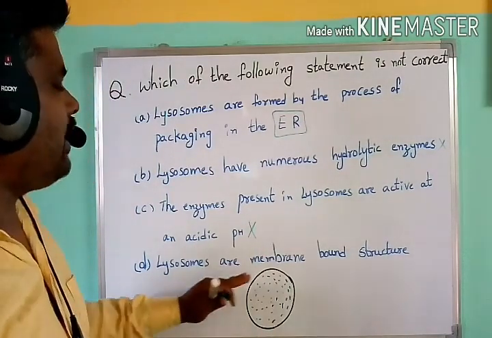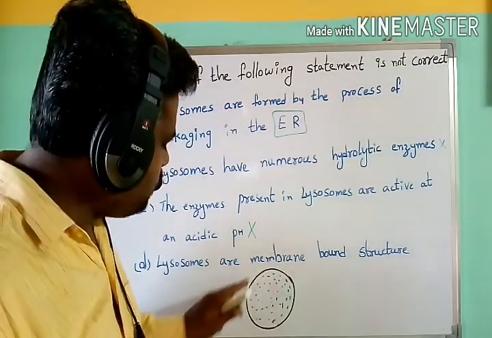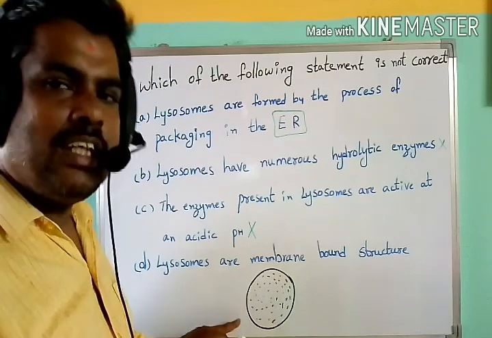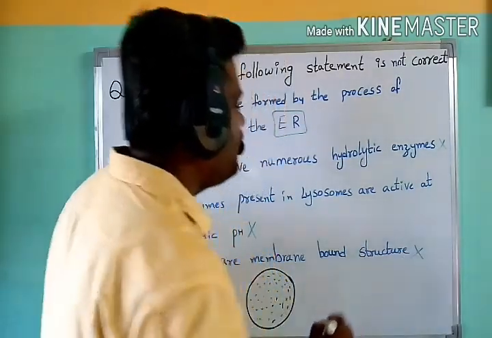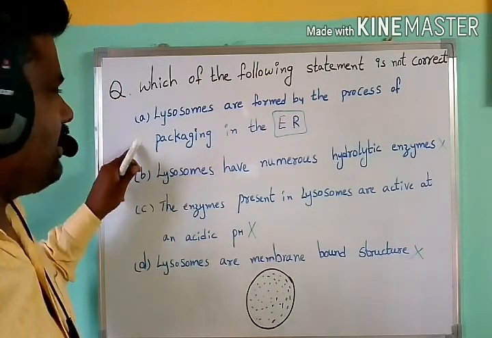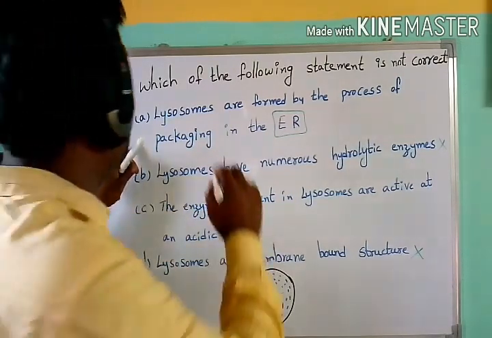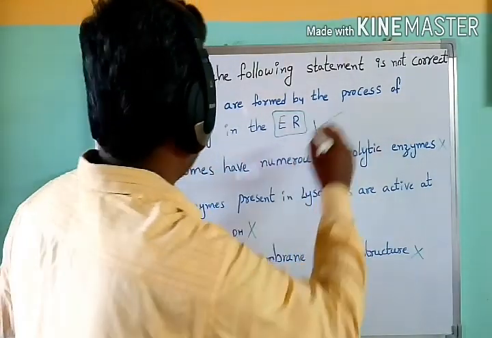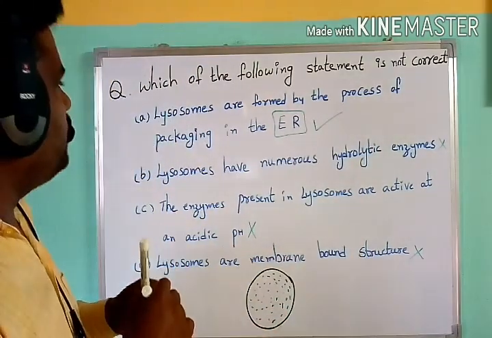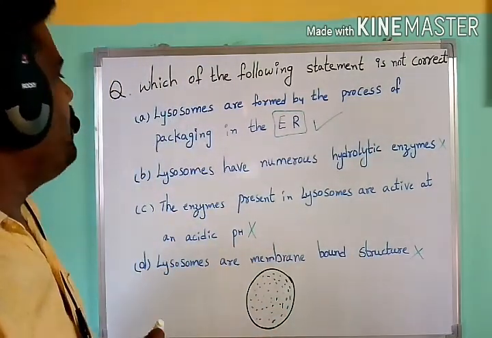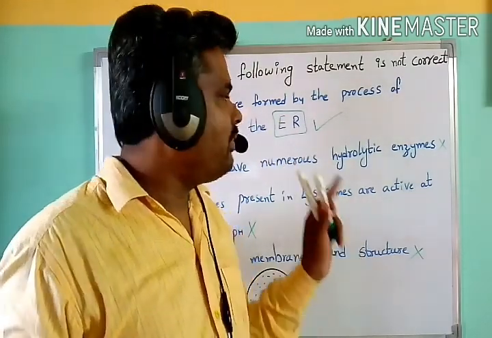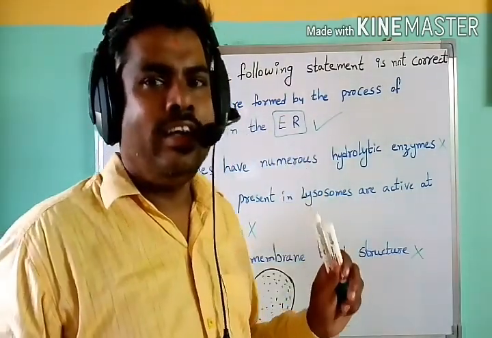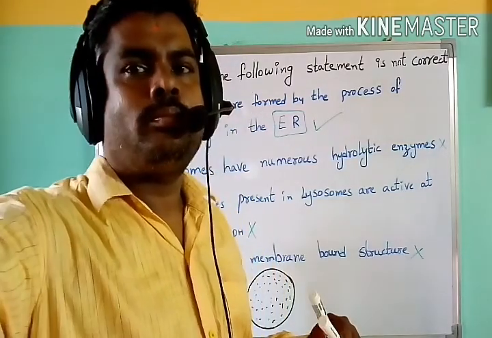Next, lysosomes are membrane bound structures. Yes, lysosomes are covered with a single membrane, so it is not the correct answer. Now, which is the correct answer for this question? Option A is the right answer: lysosomes are formed by the process of packaging in the endoplasmic reticulum. No, they are formed from the Golgi apparatus.